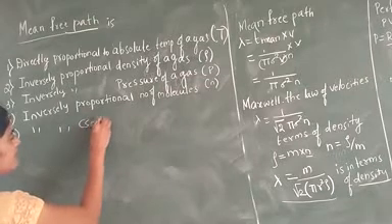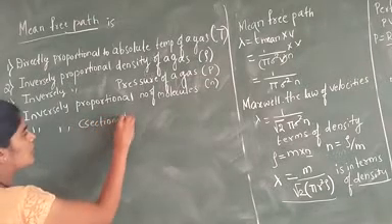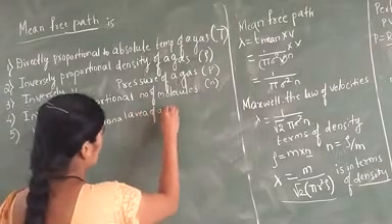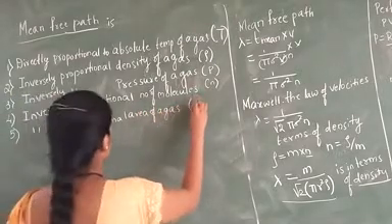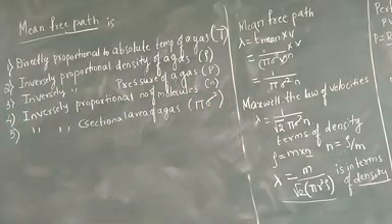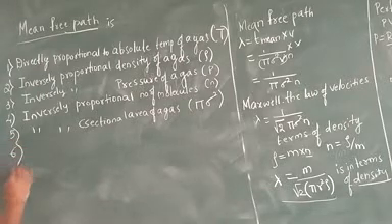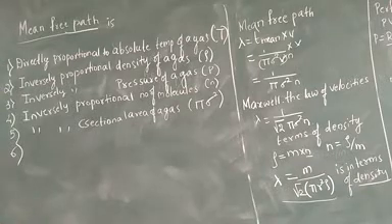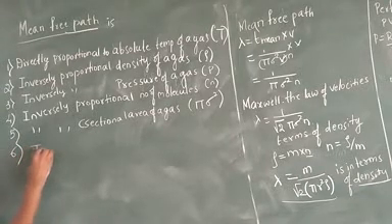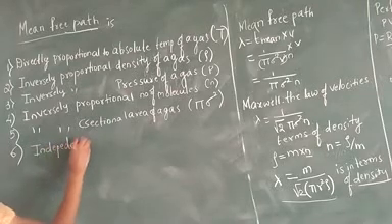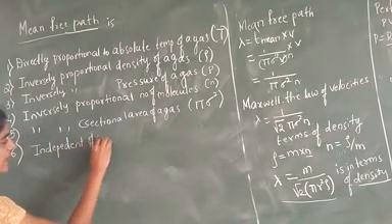We write this as pi sigma square, which is for the cross-sectional area of a gas. And the last one, we can tell that it is always independent of the speed of the molecules of a gas.